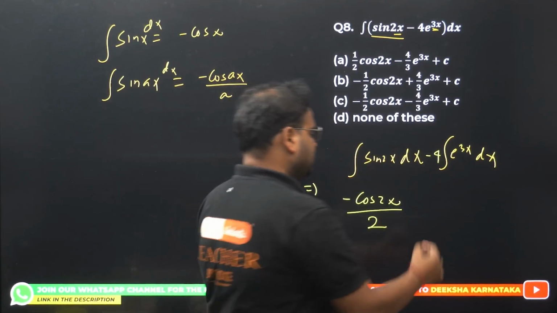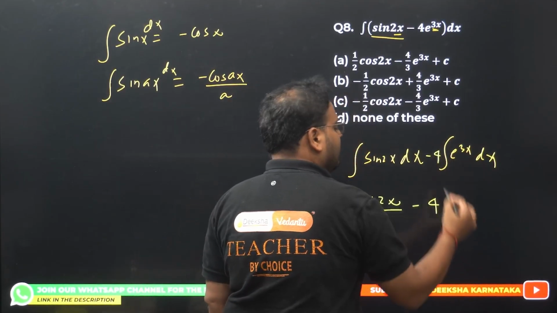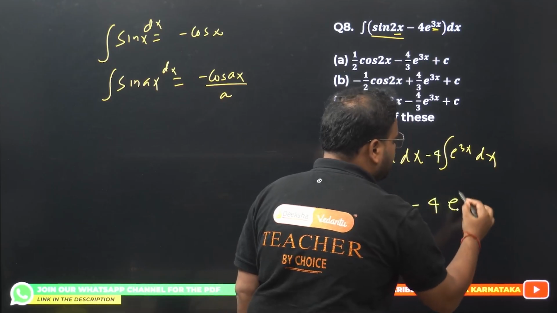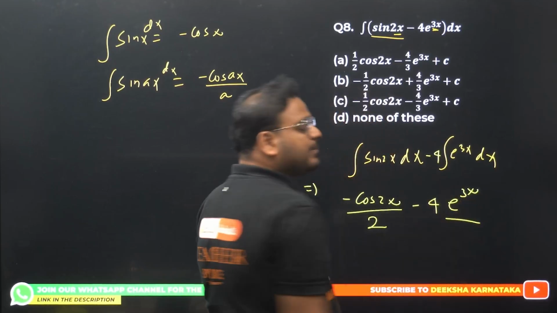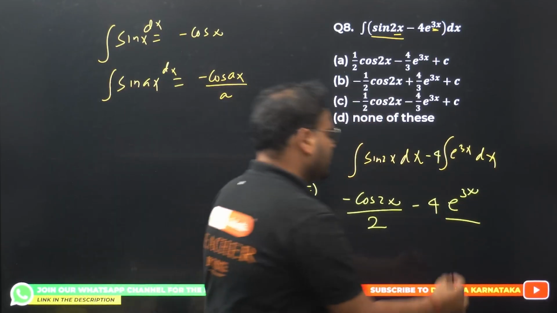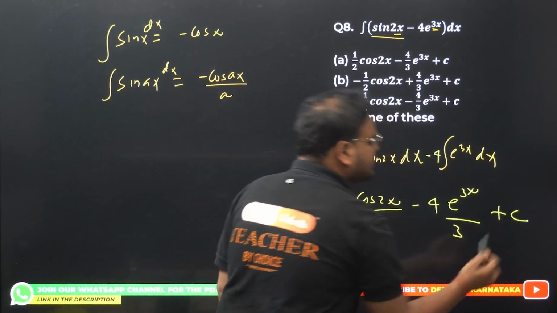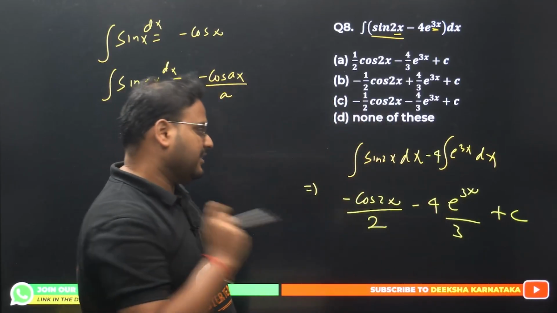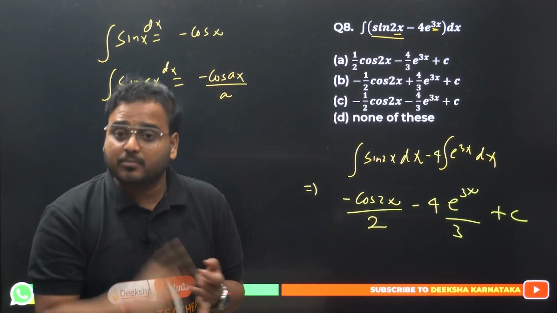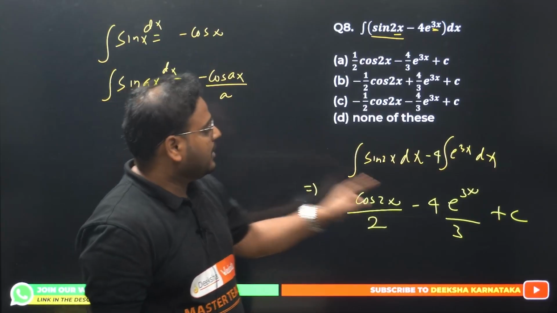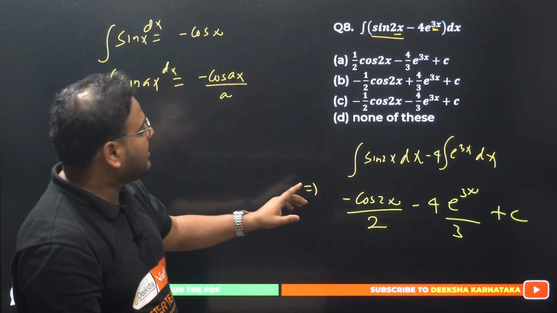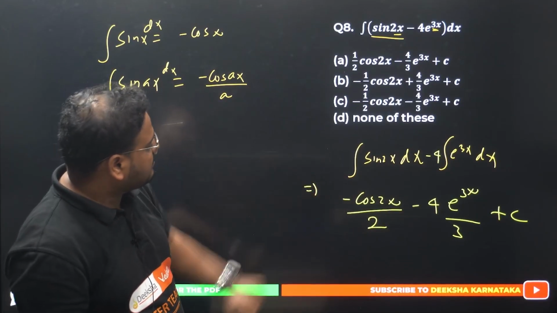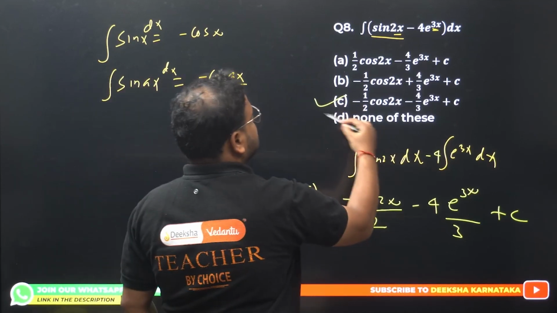And for this, minus 4 is a constant outside. Integration of e power 3x will become e power 3x, but the 3 is multiplied to the variable, so divide by 3. Whenever you have a constant multiplied to a variable in the given function, whether it is exponential, trigonometric, logarithmic also, divide by that constant. Answer will be minus 4 by 3 e power 3x and minus 1 by 2 cos 2x, plus C.